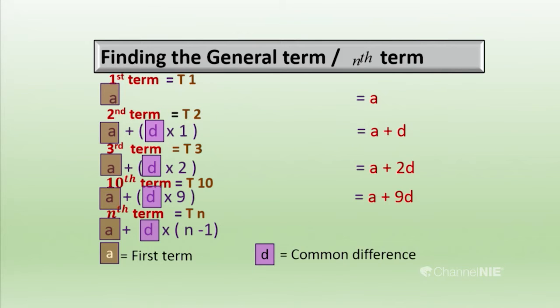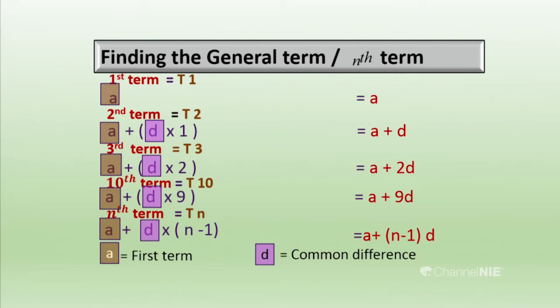So how do we take the nth term? We have to add n minus 1 times D to the first term, so we simplify and get A plus n minus 1 D. That is very important. That is the nth term of any arithmetic progression. Here n means any position, so you can find the 50th term, 20th term, 10th term, any term using this. What is that? A plus n minus 1 D.